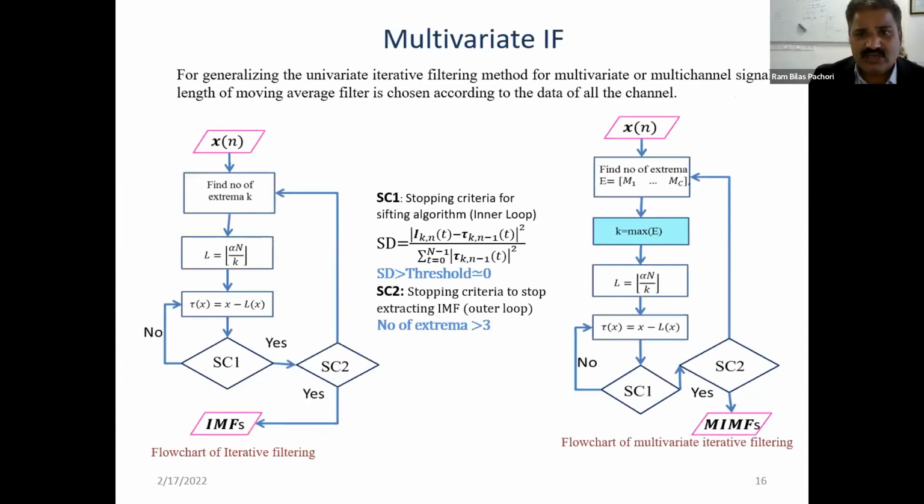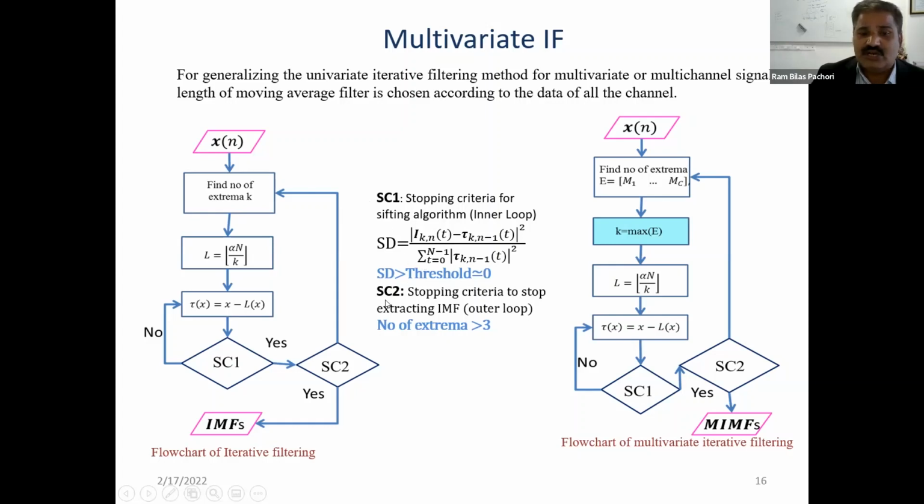So this is the flow chart of iterative filtering for the univariate case, and then we have extended this to the multivariate case. So we have the signal, then determine the maxima and minima, and then we determine the filter length, and based on the filter length we design the filter. The filtered signal is subtracted from the signal, and then you have the residual, and then you have to satisfy these two conditions.